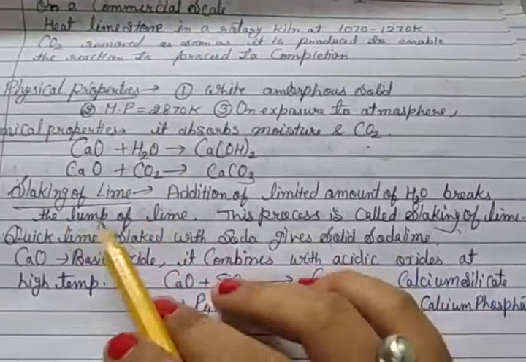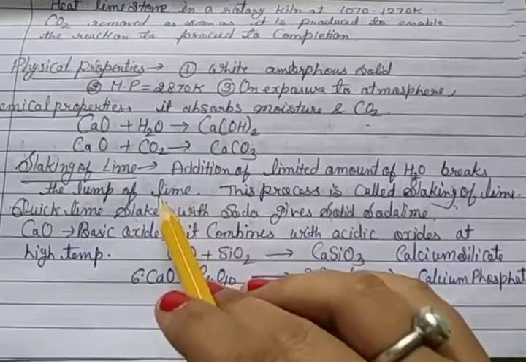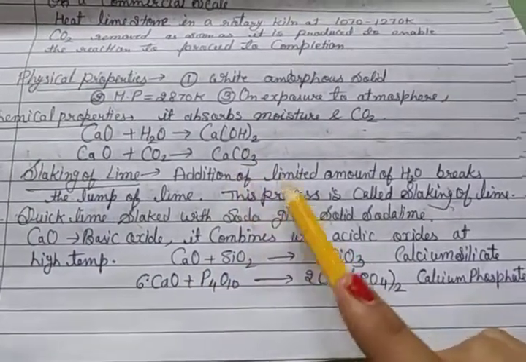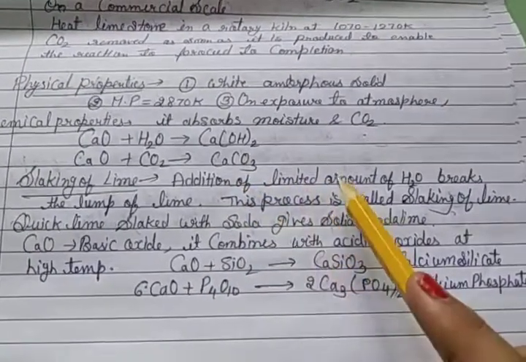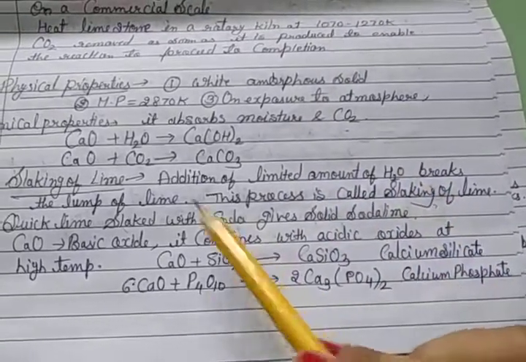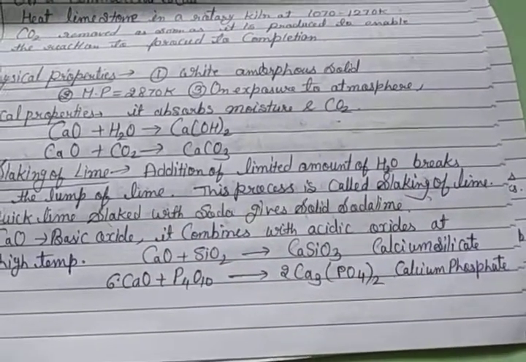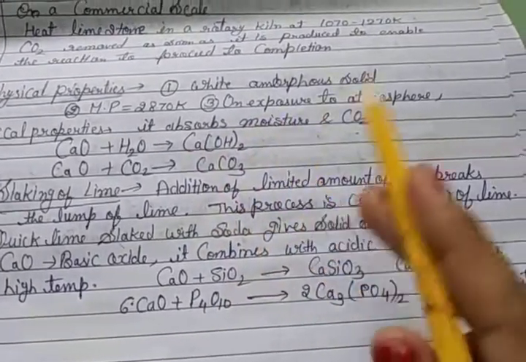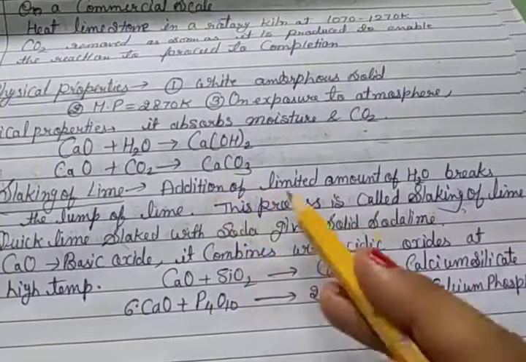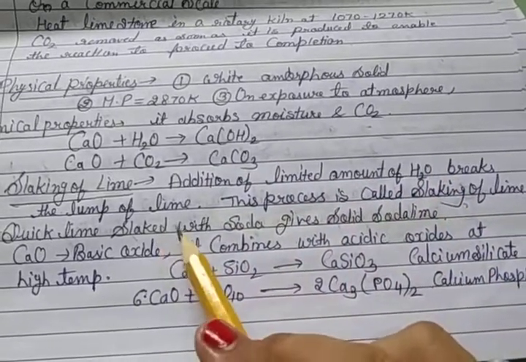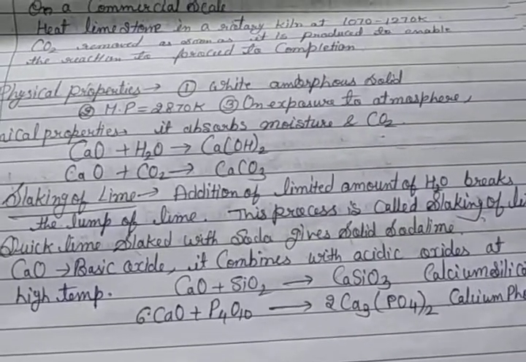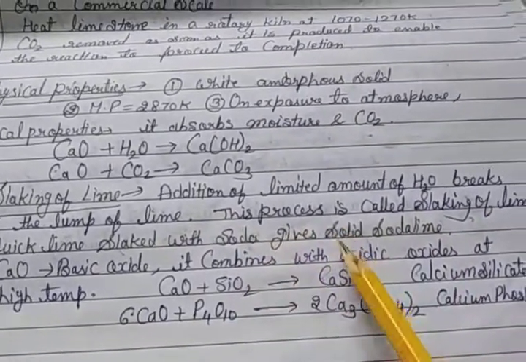Then slaking of lime. That means when a limited amount of water is added to CaO, quicklime, it breaks the lump of lime, and this process is called slaking of lime. Clear? Quicklime slaked with soda gives solid soda lime.